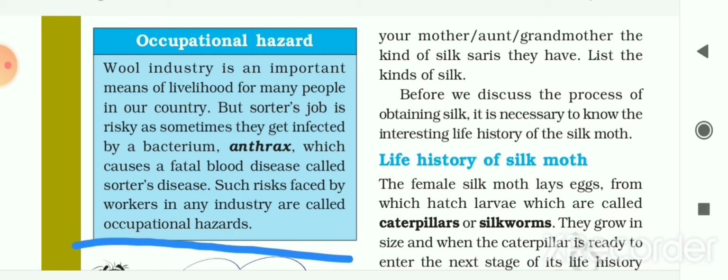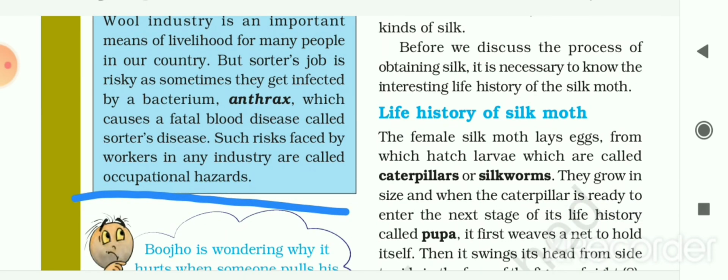But the sorter's job, that means the person who is doing the classification or sorting of different textures of hair, is risky, as sometimes they get infected by a bacterium called anthrax, which is commonly found in animals, and this bacterium causes a fatal blood disease called sorter's disease. Such risks faced by workers in any industry are called occupational hazards. So these occupational hazards are there in the wool industry.